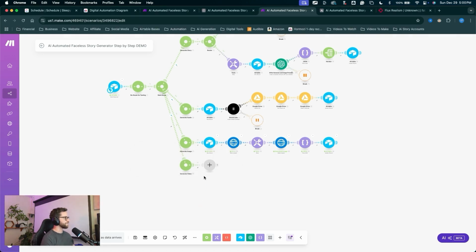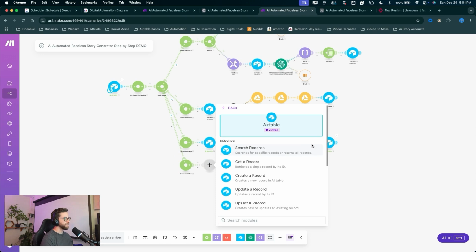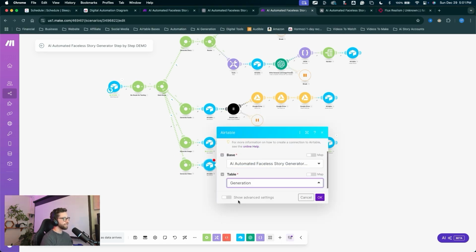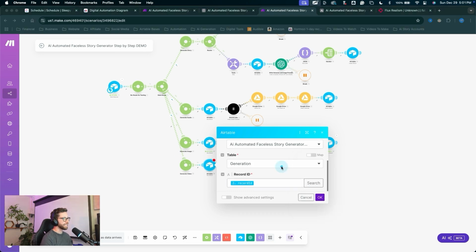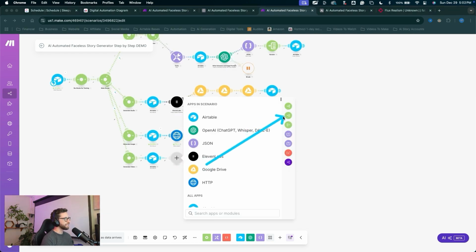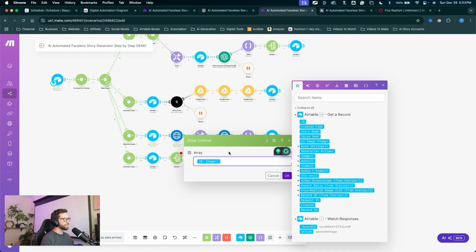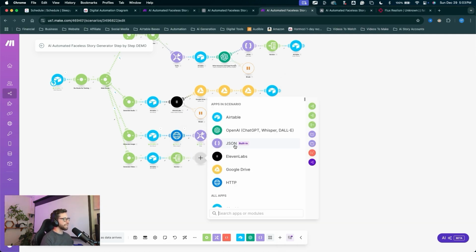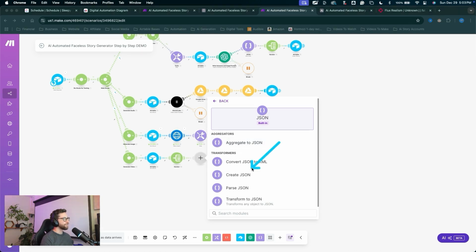Let's go ahead and get as far as we can down this chain before we get into Airtable and create that trigger automation. So let's add the next module. We'll click the plus. This will be Airtable, Get a record. Select your connection, choose your base, choose the generation table, and choose the record ID. Click OK. Click the plus to create a new module. This will be an iterator. For the array, we'll choose this image array, click OK. Click the plus to create a new module. This will be a JSON module, Create JSON.